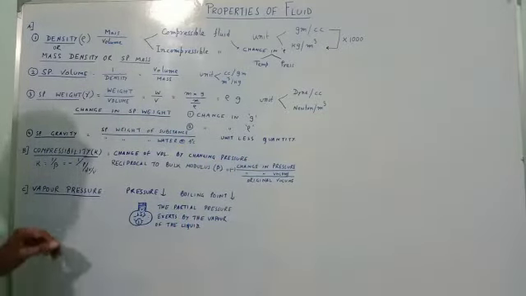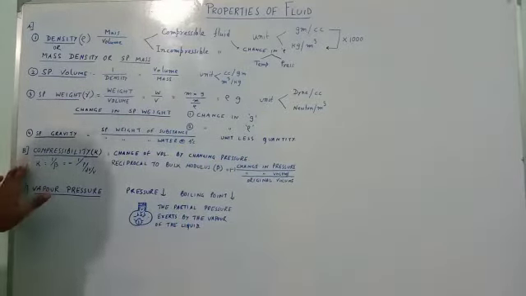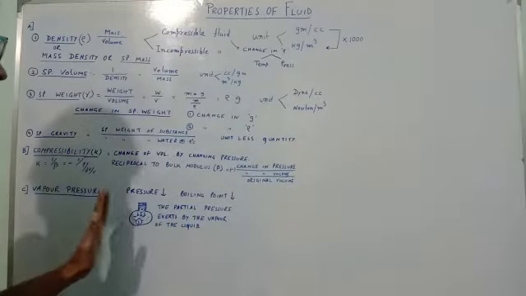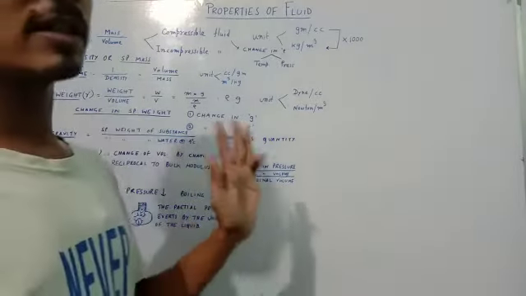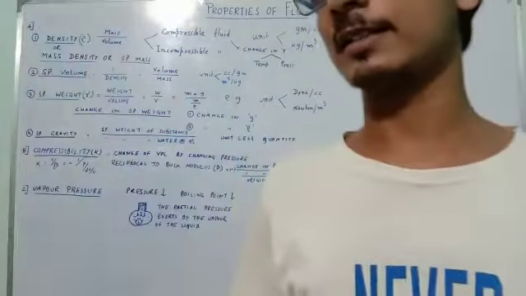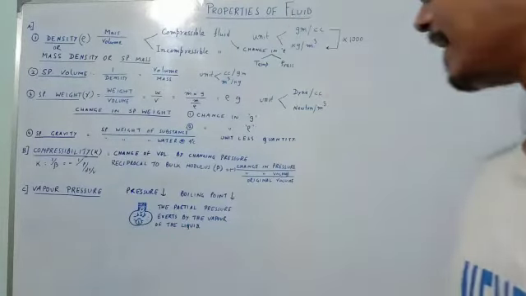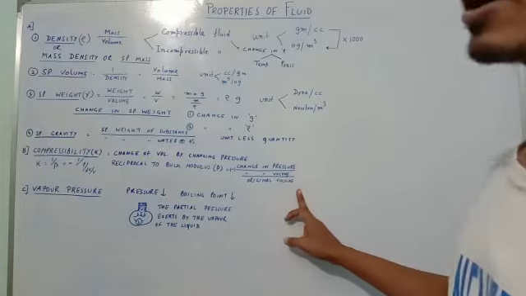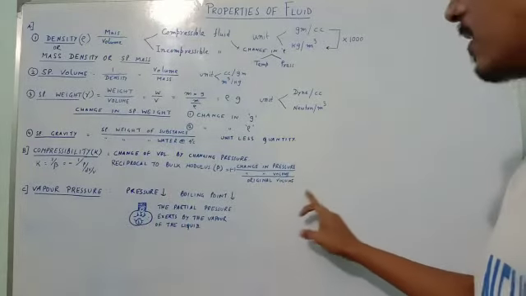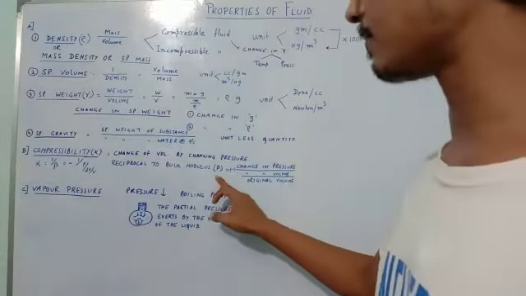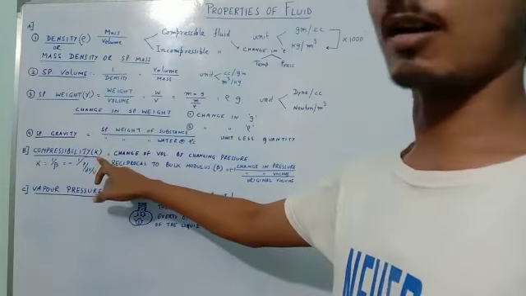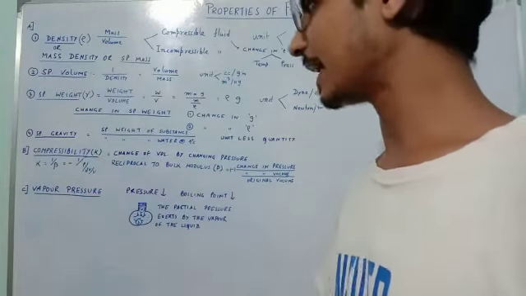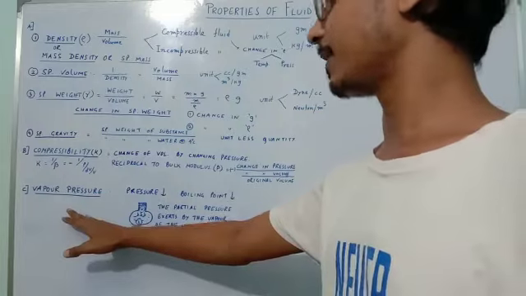Next, another physical property of fluid is compressibility. Now before going to compressibility, you want to know what a bulk modulus is. Bulk modulus is the change of pressure by change of volume to the original volume. The reciprocal of the bulk modulus is called the compressibility. And the last property of fluid is vapor pressure.